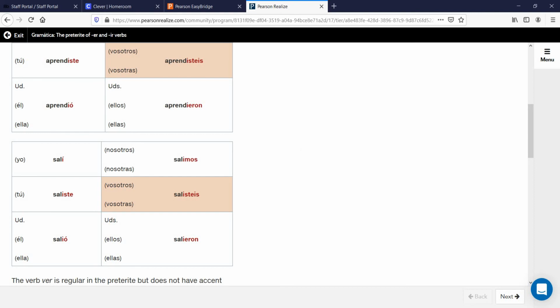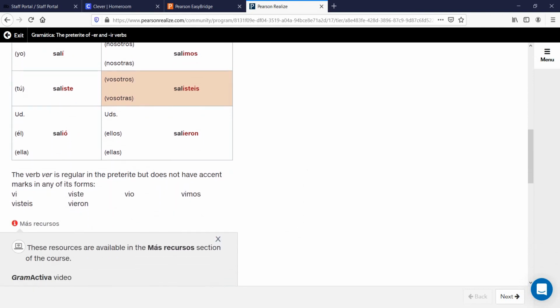Usted, él, ella salió, ending in ió. Remember those accent marks for yo, usted, él, and ella. Nosotros, nosotras, salimos, we left. Vosotros, vosotras salisteis. And ustedes, ellos, and ellas salieron, ending in I-E-R-O-N.